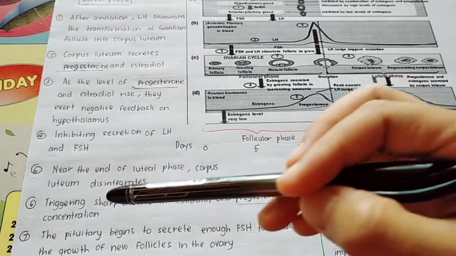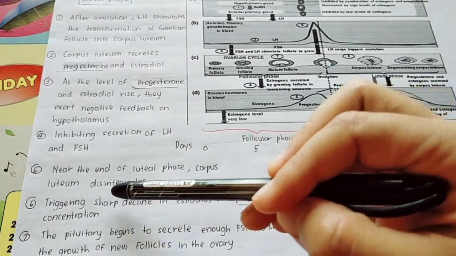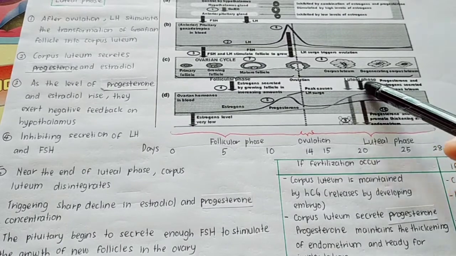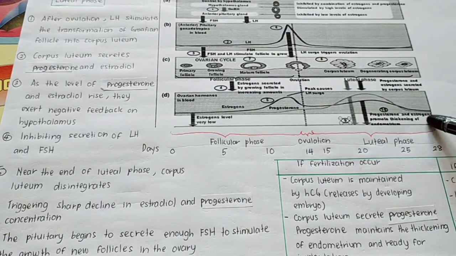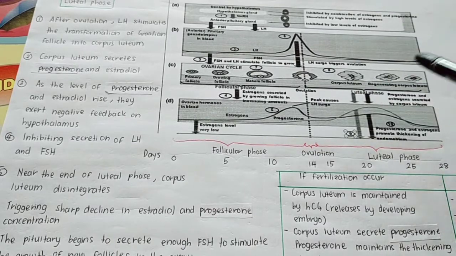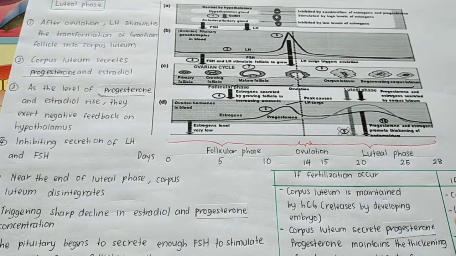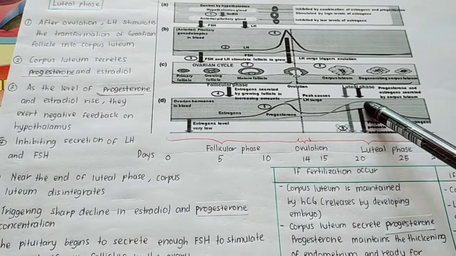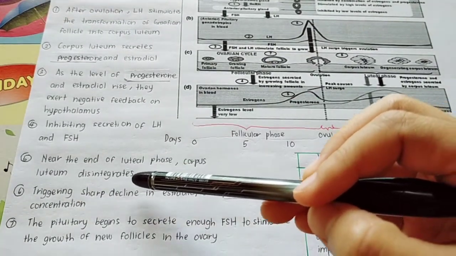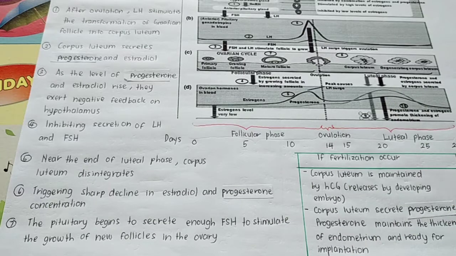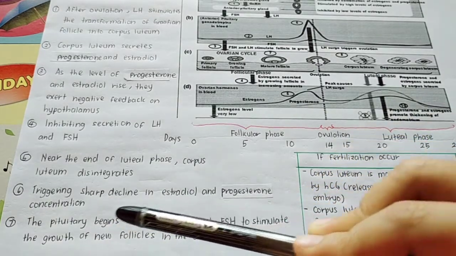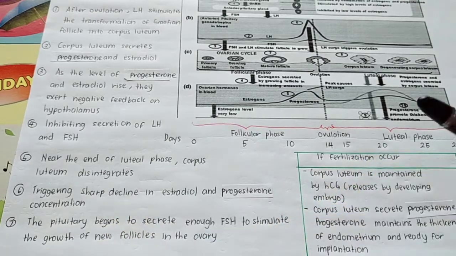Okay. And then near the end of luteal phase, Corpus Luteum disintegrates. Okay, so if you look at here, near the end of luteal phase, what happened to the Corpus Luteum? Corpus Luteum will disintegrate or degenerate. Okay, so once Corpus Luteum disintegrates, it will trigger sharp decline in estradiol and progesterone concentration.